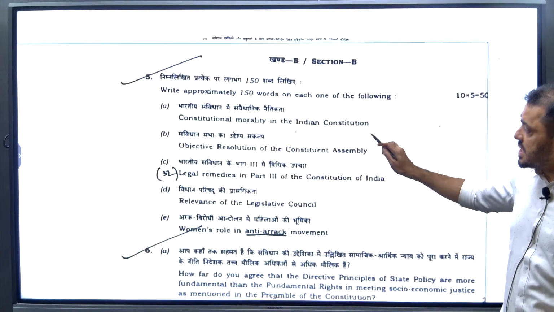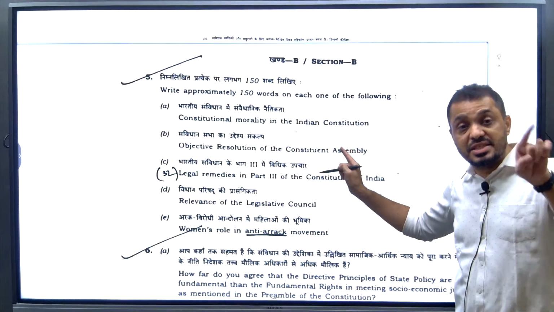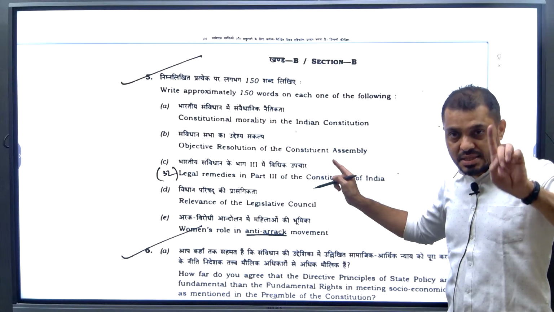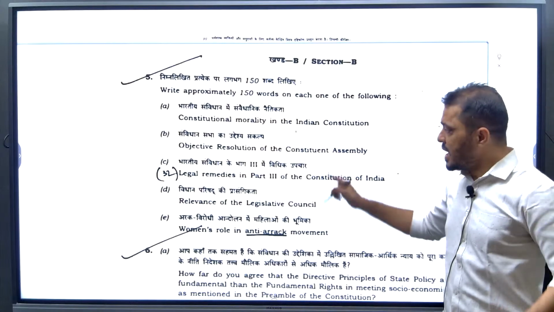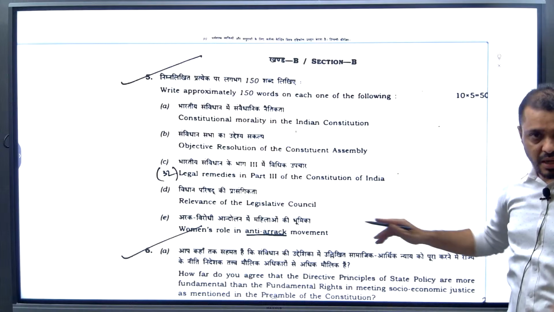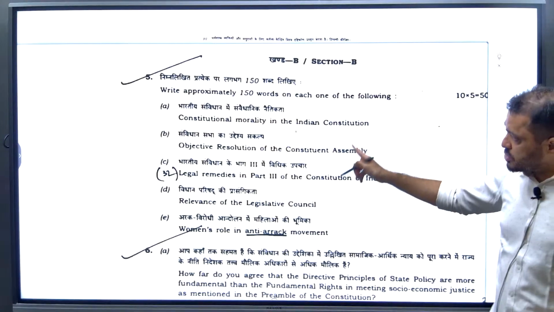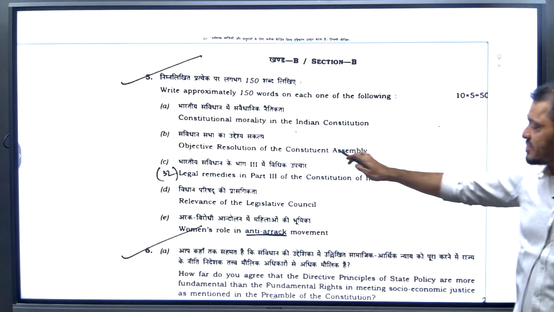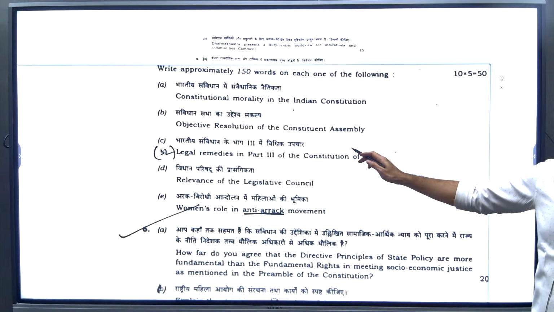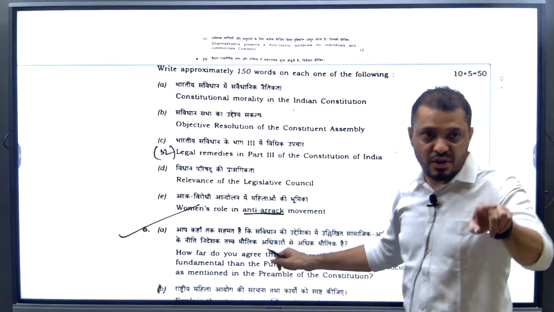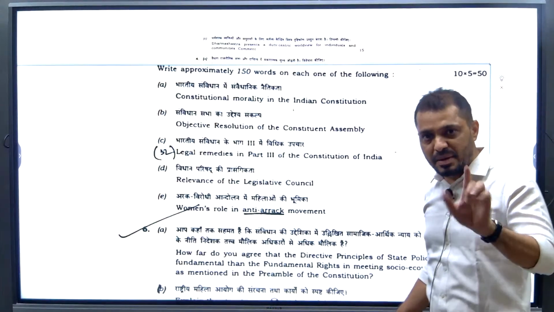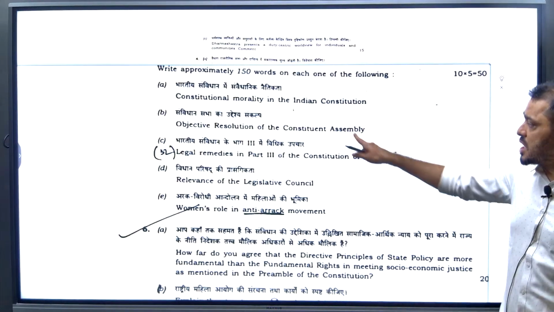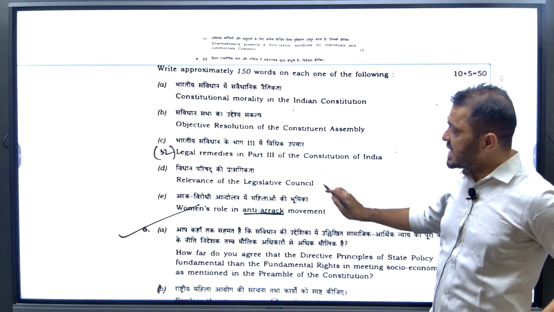We have to write this. This already appeared in GS paper 2 also. GS paper 2 will be written by everyone, all the optional students, and GS paper 2 and paper 1B are more or less related. See how the questions are related to you. Objective resolution of the Constituent Assembly. This is about the DPSP; the previous form of the DPSP is the objective resolution. We will discuss that objective resolution in paper 1B again. Other optional students can also see how the questions are easy to tackle.